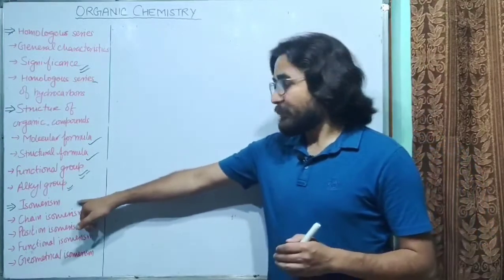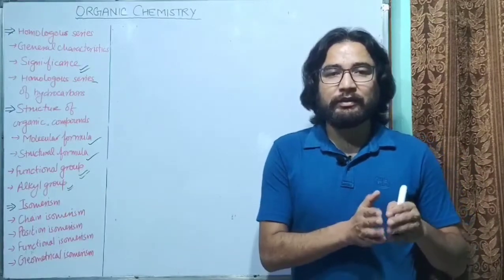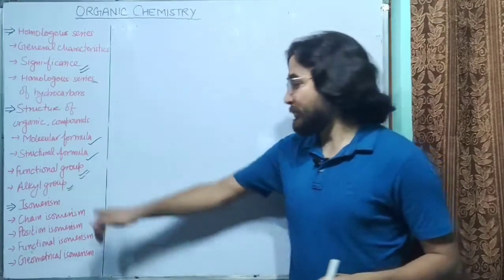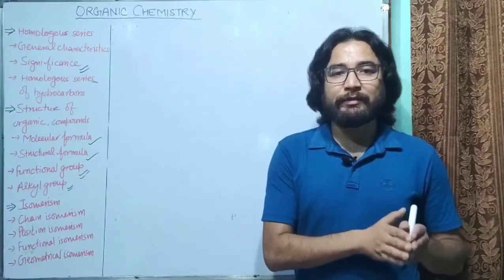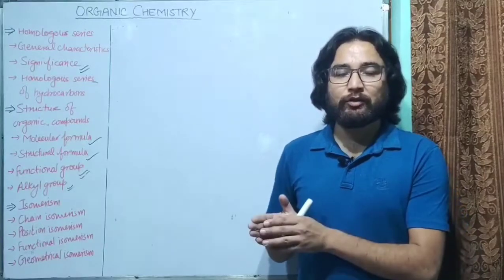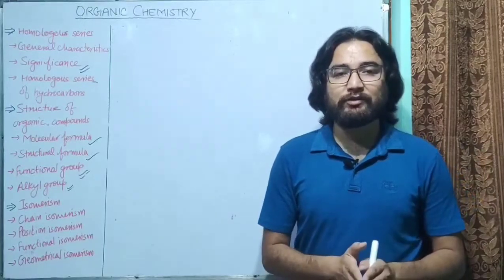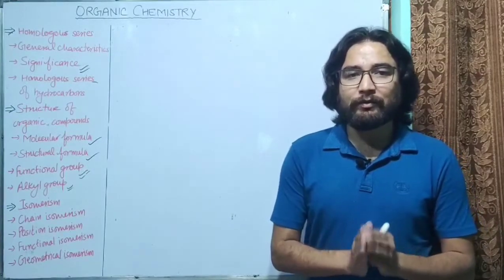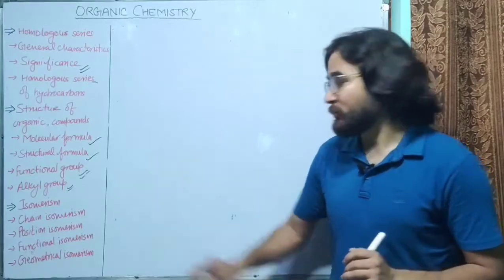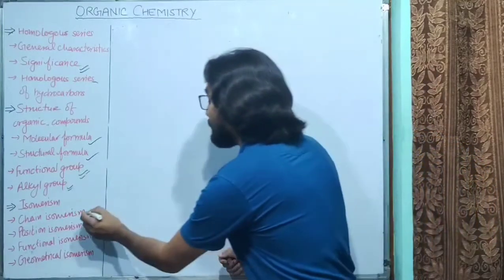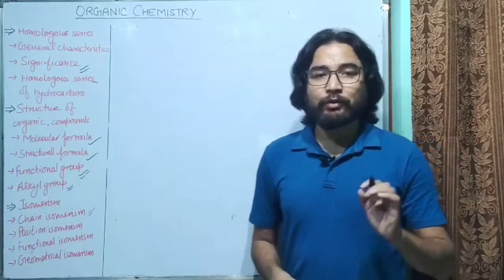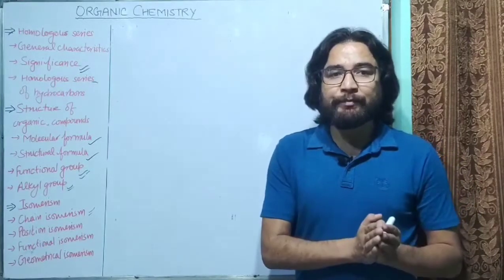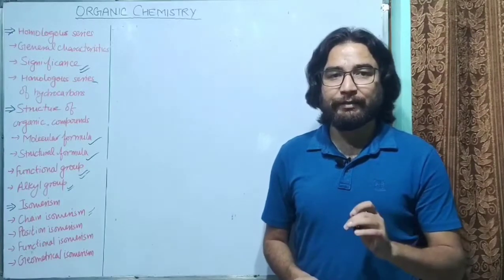There are various types of isomerism. Generally, there is a huge classification of isomers. Isomerism can be explained as structural isomerism and stereoisomerism, and there are many types of structural isomerism and many types of stereoisomerism, but we are not talking about that. We will be talking only about the important ones. The first one is chain isomerism. As I have told you, isomerism is the phenomenon in which two or more compounds have the same molecular formula but different physical and chemical properties.